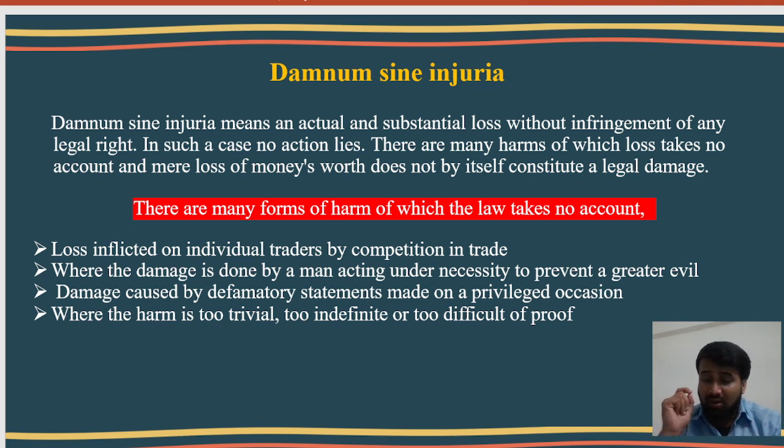According to the law of torts, you can file suit only for violation of a legal right. So damnum sine injuria is totally based on the violation of a right, not a legal right. But injuria sine damnum is based on violation of a legal right, and damnum sine injuria is based on violation of a right only.